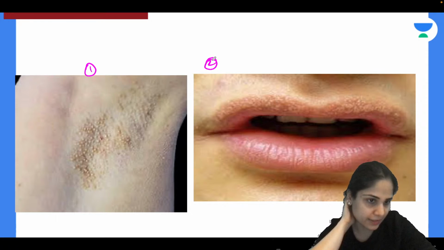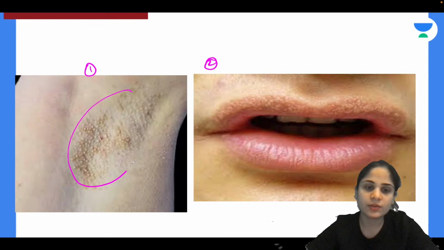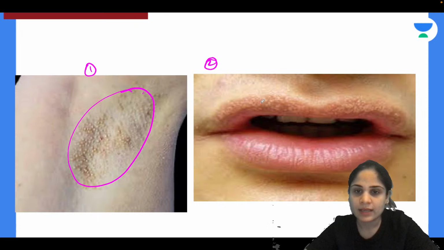Freckles? No, these are not freckles. What is happening in the axilla over here? You have obstruction of sweat glands. So you are getting this, and here you are getting something which is unusually present in a place where it should not be there.